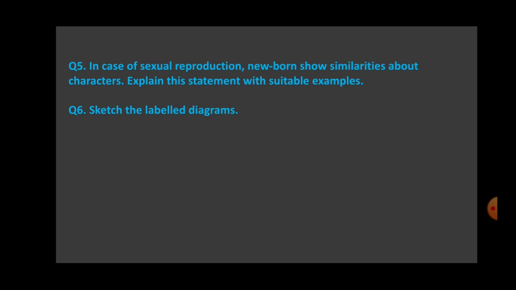Then you will write, then these gametes unite under the process of fertilization and they produce diploid zygote. So again the number of chromosomes have become diploid or double. Now due to the chromosomes of parents, their DNA pass to the next generation through fertilization. Therefore, the characters of newborn show similarities with the parents. Okay, so this you will write in your own words, and this question can be asked for 3 marks.